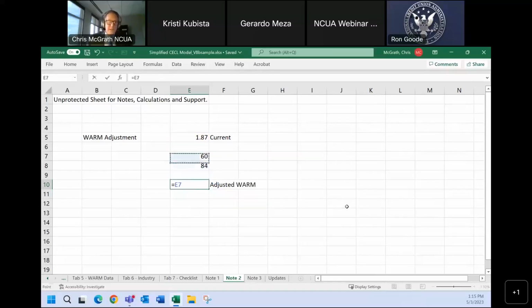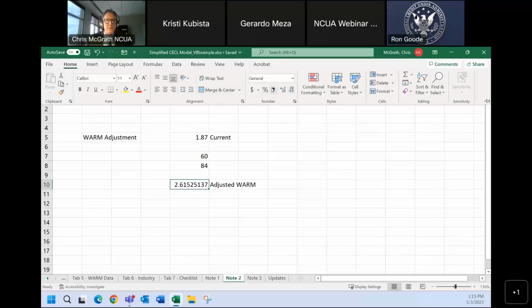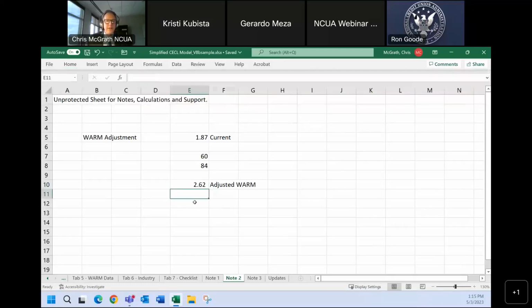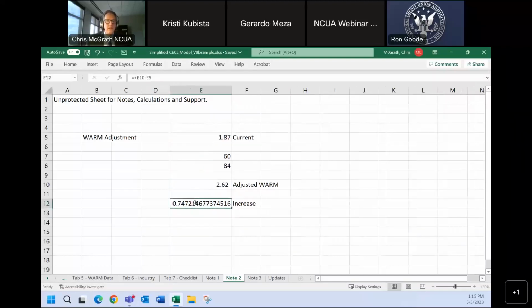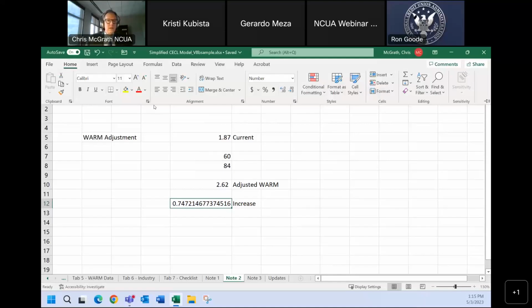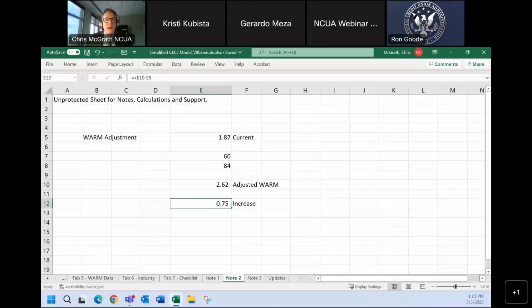Take 2. Divide, times. And here's our new factor. This is our target factor. And the increase is basically 3/4 of a year.